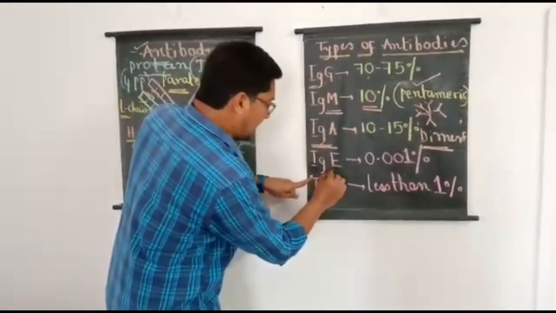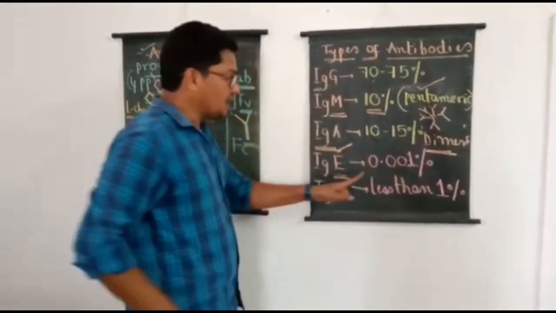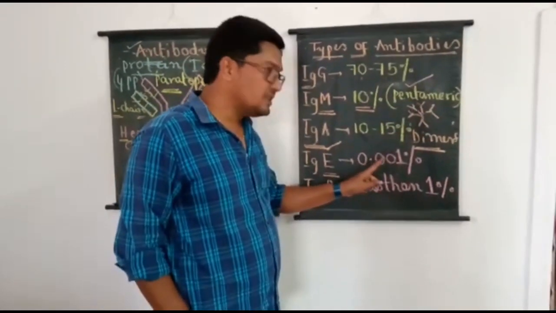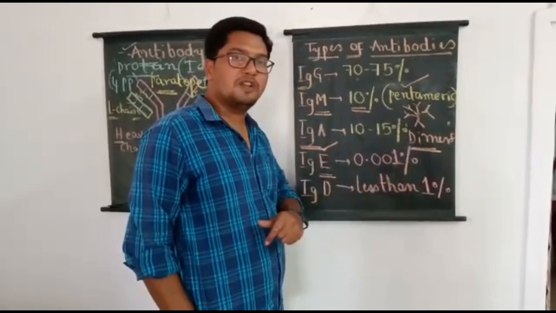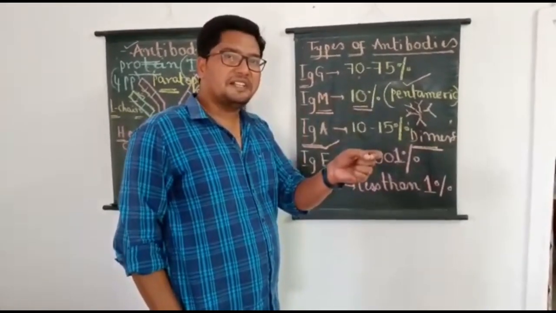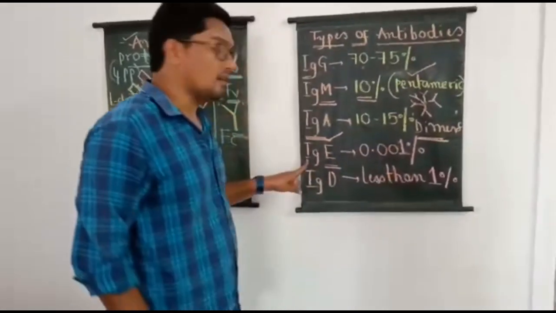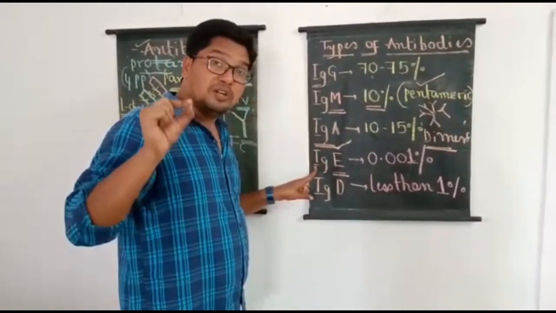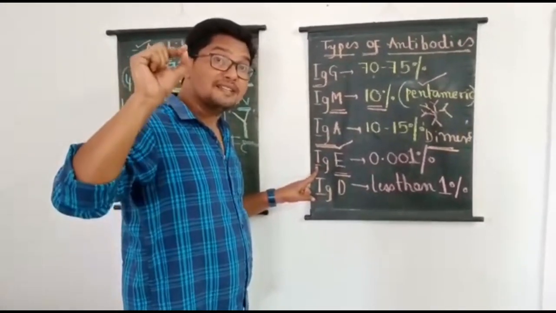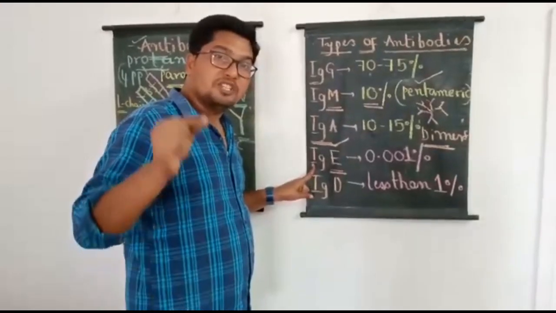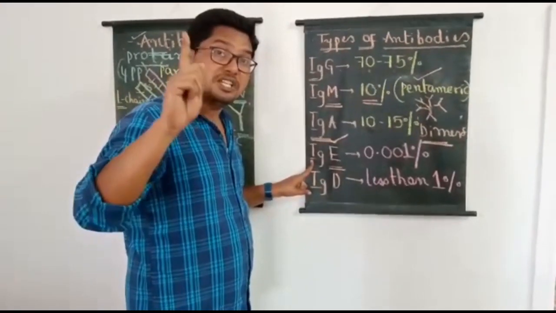And IgE, I have written its abundance here, it forms just 0.001% of the total antibodies. With this it is very clear, the least abundant type of antibodies in humans are IgE type of antibodies. IgE type of antibodies are produced in response to parasitic infections, and these are the antibodies which are primarily involved in allergic reactions.